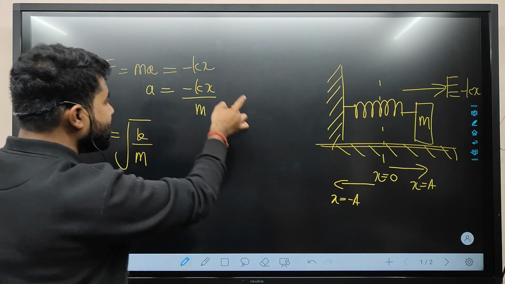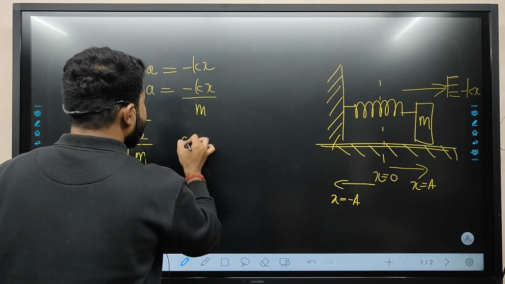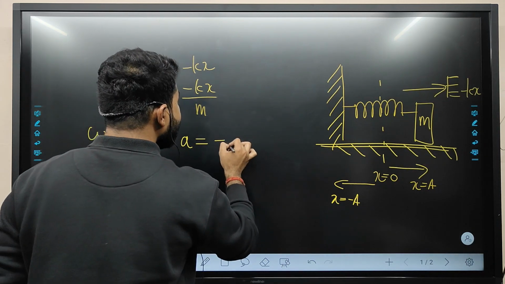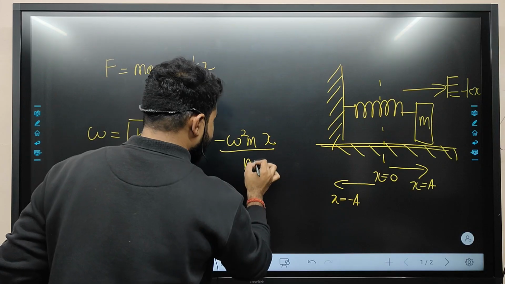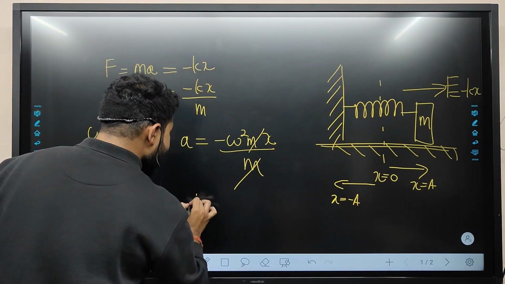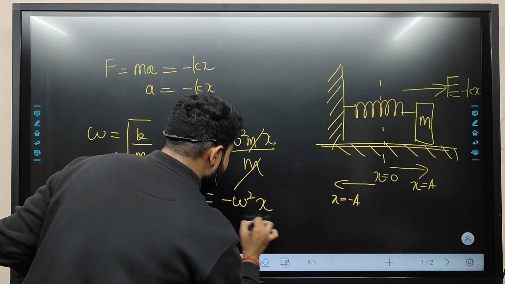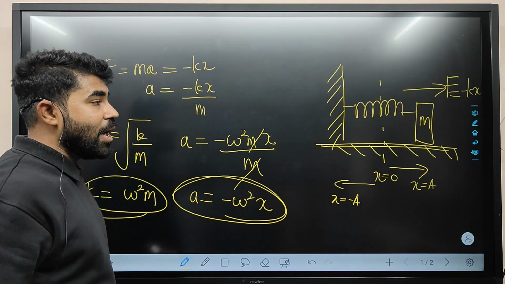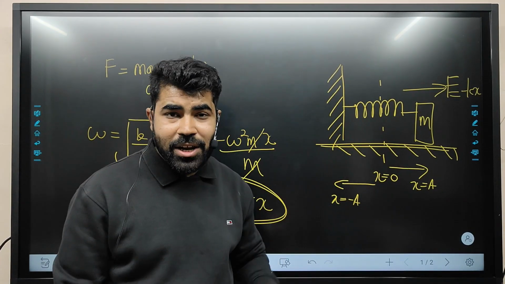Putting this value of k in this equation, it becomes minus omega square m x upon m. The m will cancel, and a is equal to minus omega square x. So this is the value of acceleration we get in a simple harmonic motion.